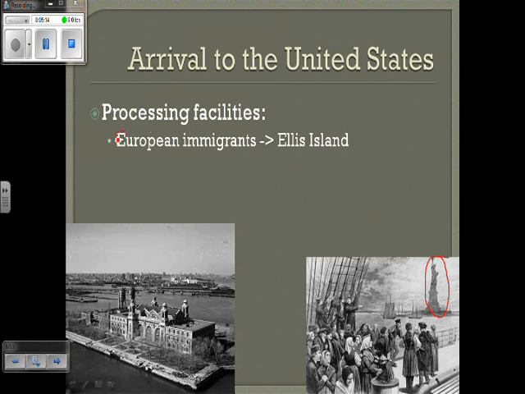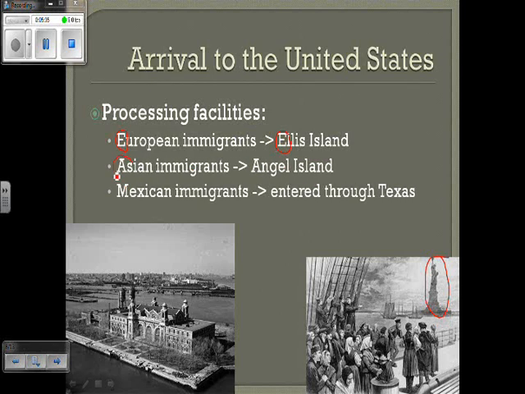And the easy way to remember this is the E's. You have E for European, E for Ellis Island. Now, why do they need to be processed? The United States government was very protective of any diseases that they may be bringing. You didn't want criminals leaving their country, coming to the United States. So the government had a pretty good idea of who was coming into the country.